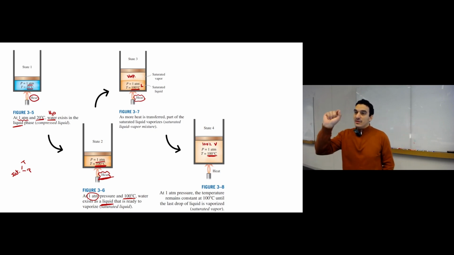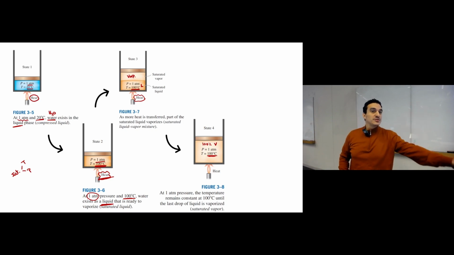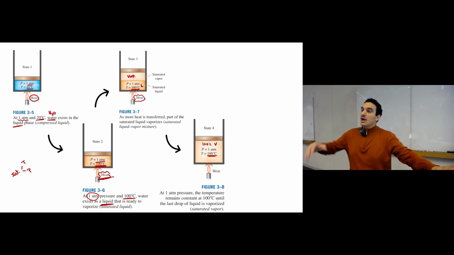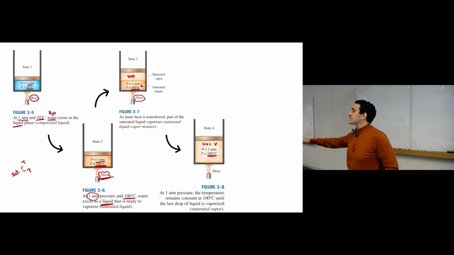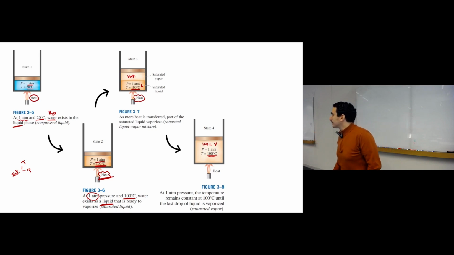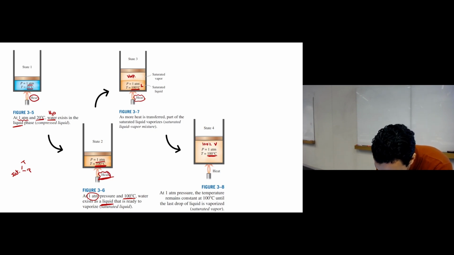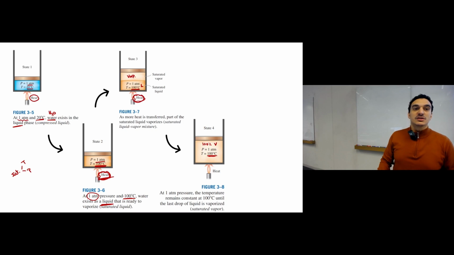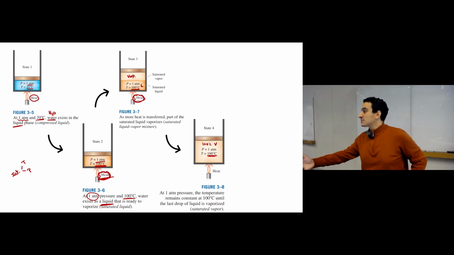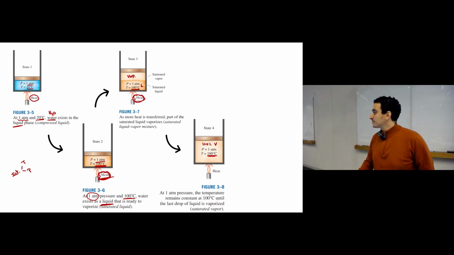This means at this condition, phase change will occur completely. You have 100% liquid at this condition, and by adding heat, you have 100% vapor at the same condition. So all the heat you added to the system here is used to change the phase, not to increase the temperature.